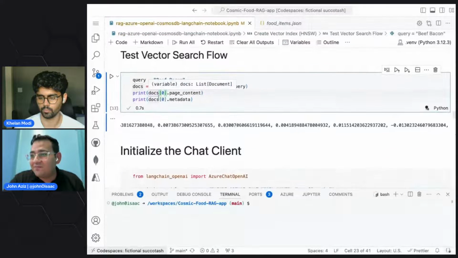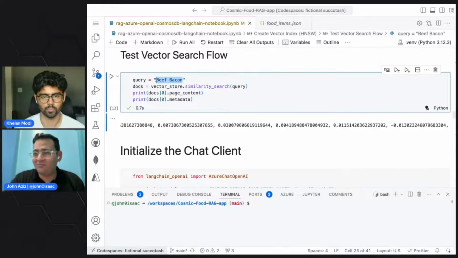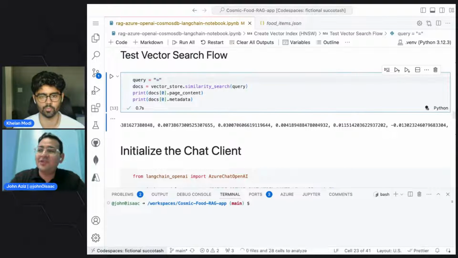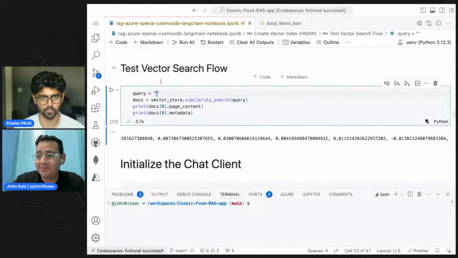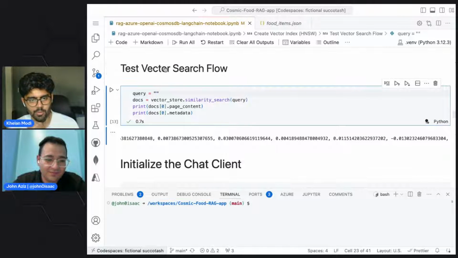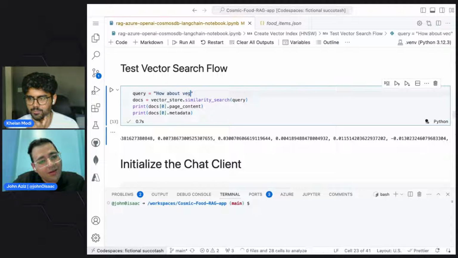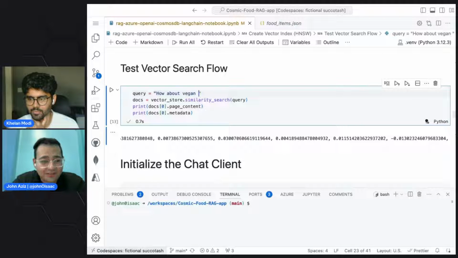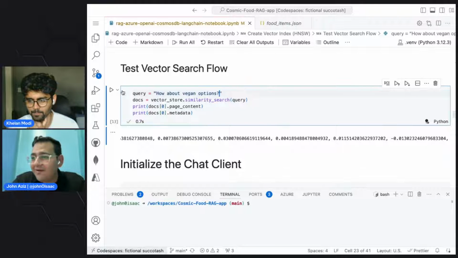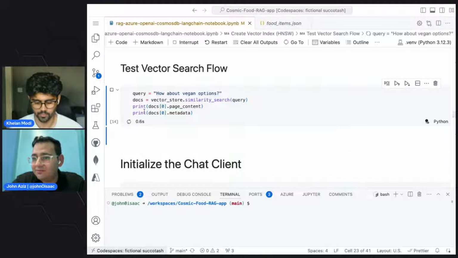And yeah, Khelan, can you tell us anything else we can search for in the Mongo database that we have? Can we do something like a smoothie, like a high protein, or some protein recipes? And also, I saw in the chat that people are looking for vegan options, so let's also do a vegan option search if possible. I'm not sure if the vegan option is going to return it. Oh yeah, we have it in the description. I think we do have a vegan, yeah. We have something that is vegan.